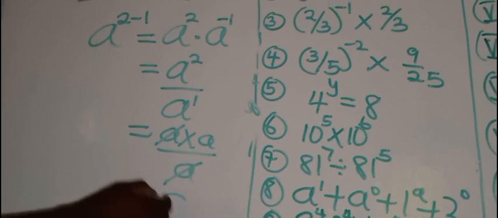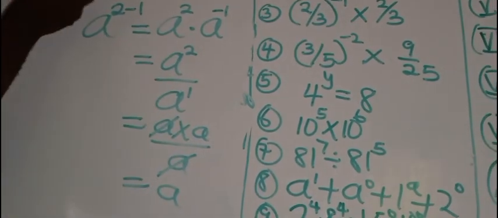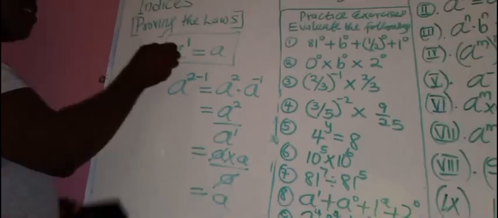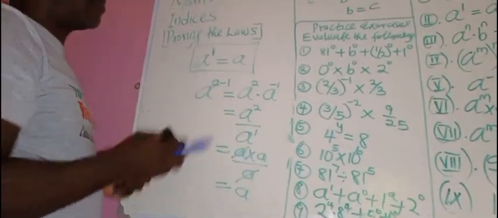What we have left is what? A. So it means that anything raised to the power 1 is that thing. As in this case now, a raised to the power 1 is a. Can you see that? All right.